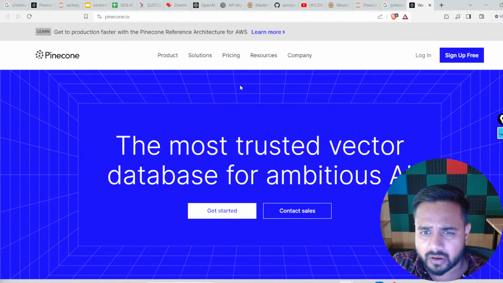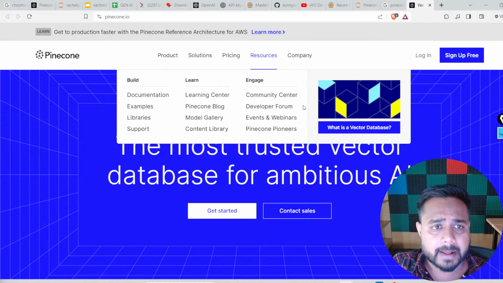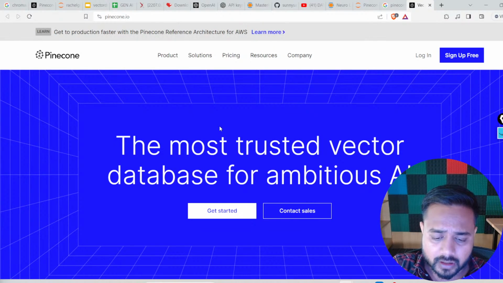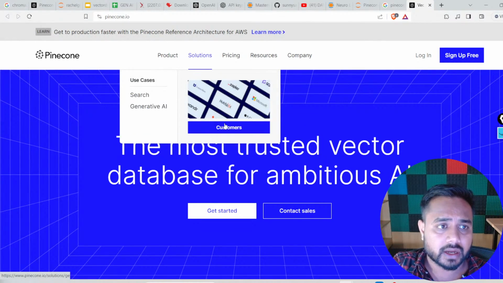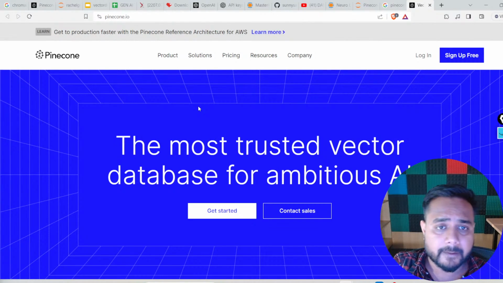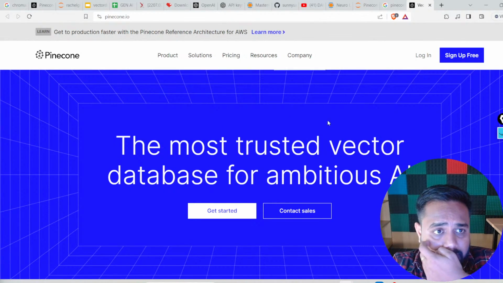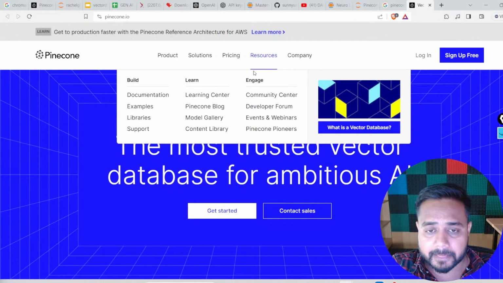Is it getting blurred or what? Is my screen blurred? Please do confirm, guys. Please do let me know, because I can see it is not blurred. It is crystal clear actually on my screen. Please do confirm in the chat, guys. Please write in the chat if you have opened Pinecone and if you can clearly see this particular screen. Yes or no?